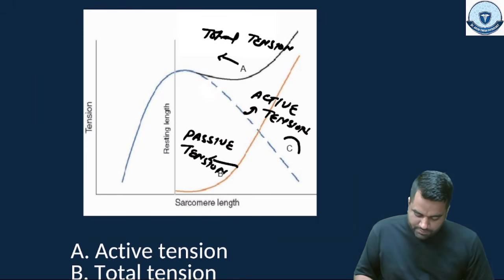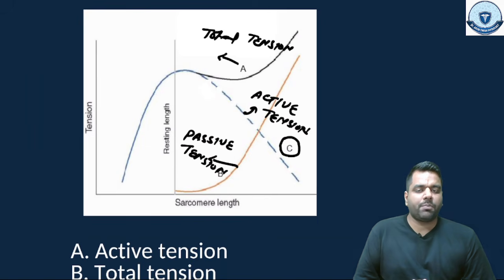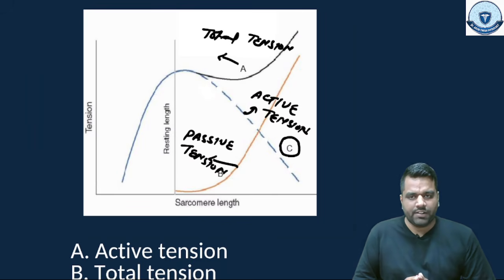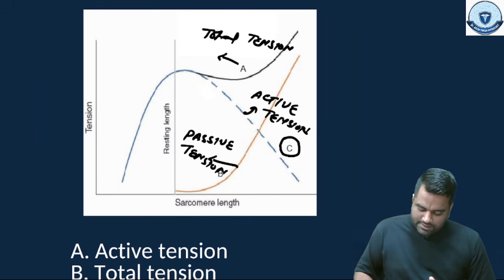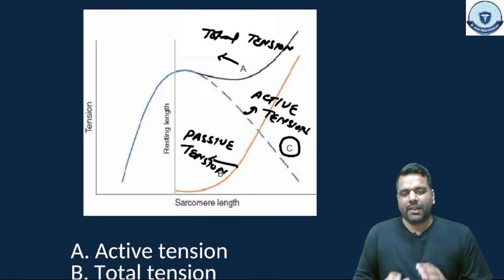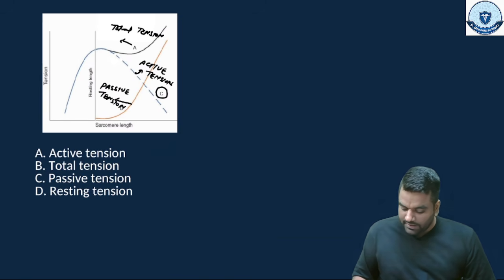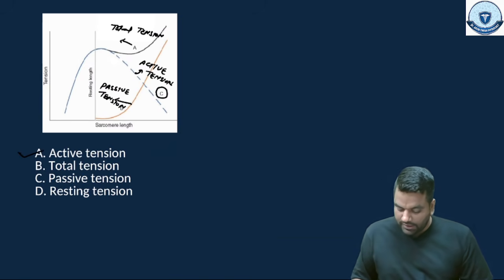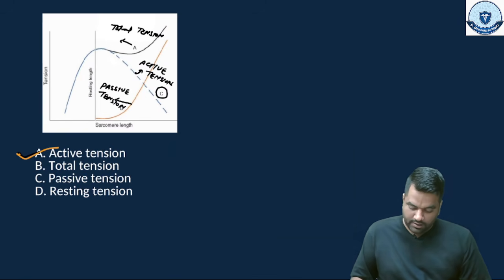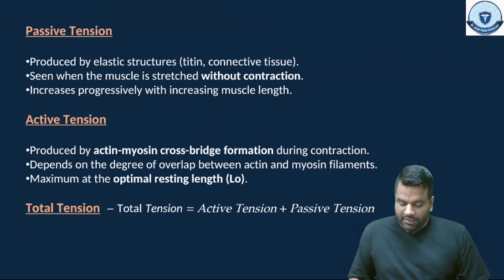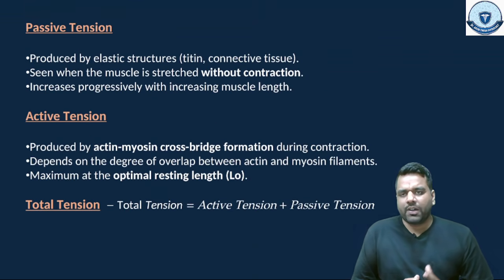They ask in the MCQ what point C is. If they asked for C, then it must be active tension. But if they asked about this line, then guys it should be the passive tension, right? The passive tension. So if they ask point C, then the right answer to this question is A, that is active tension, right? Active tension. Now the next question. So please remember about the passive tension. It is produced by the elastic structures like titin and connective tissues.